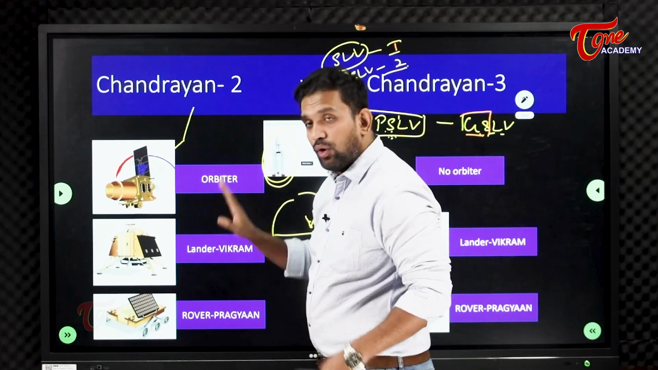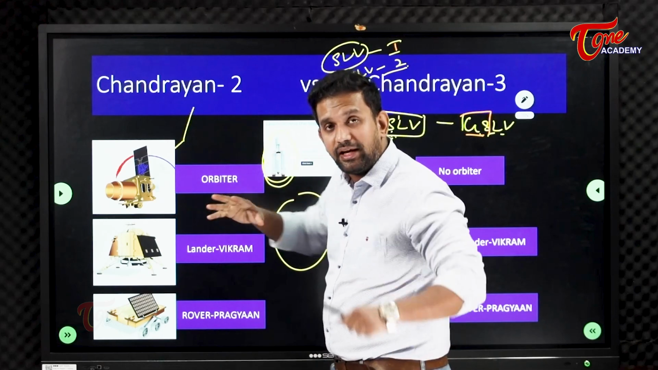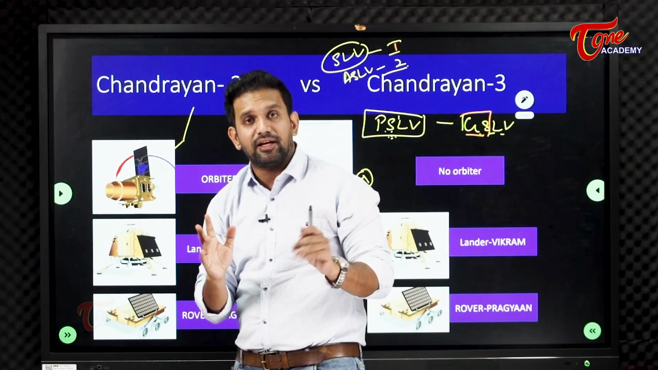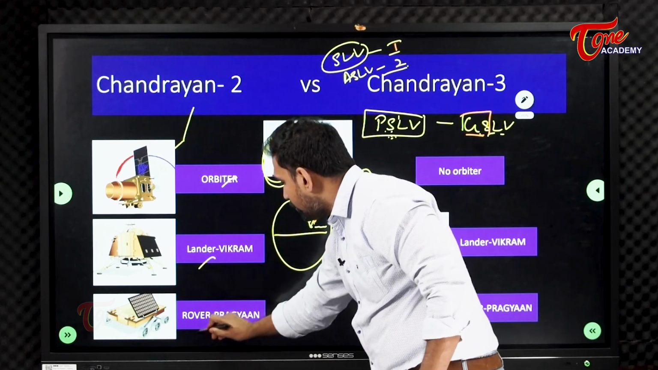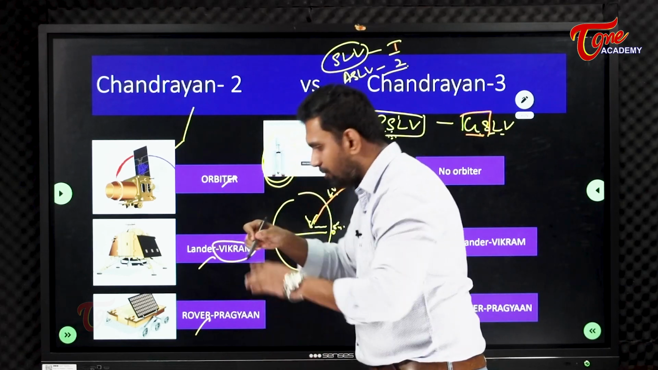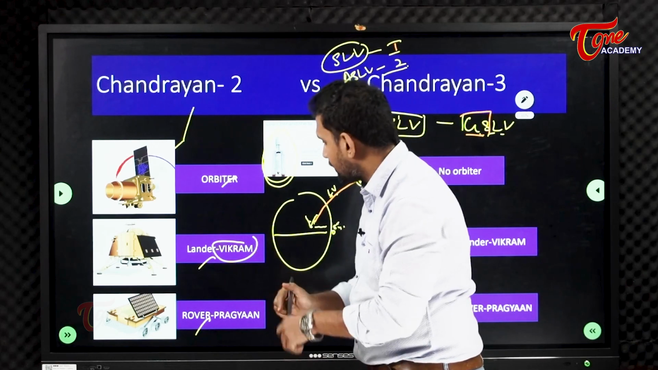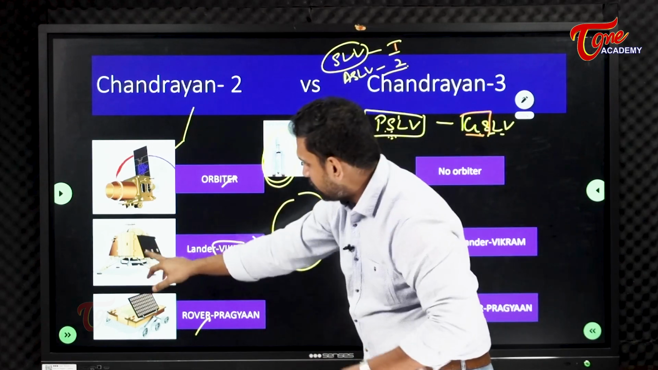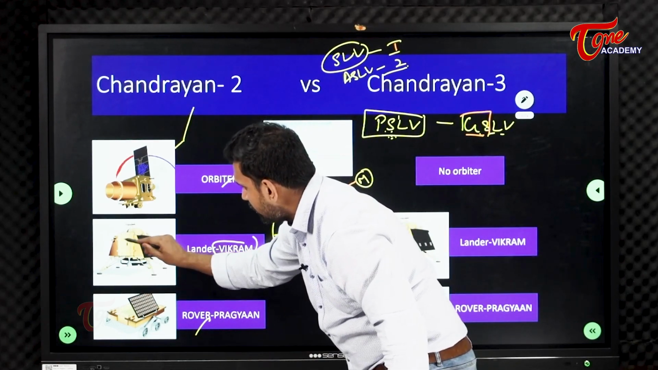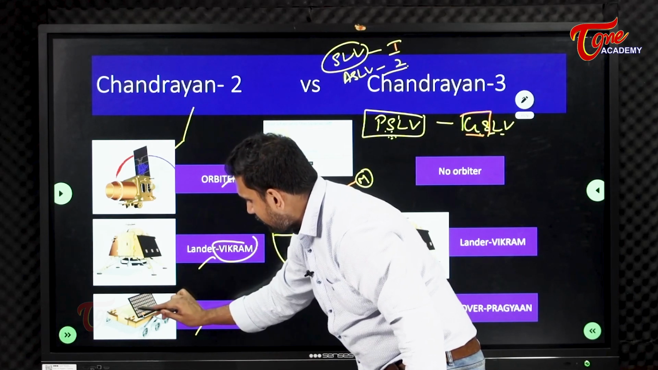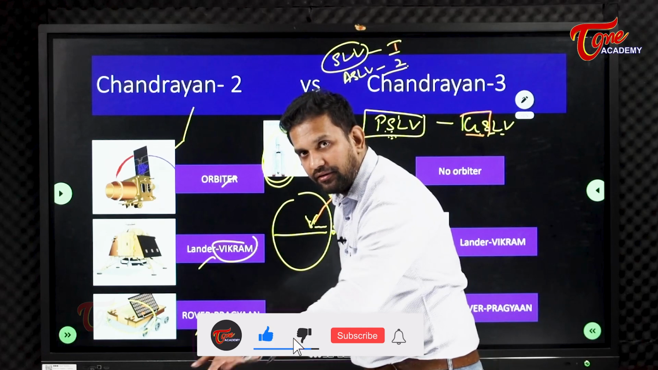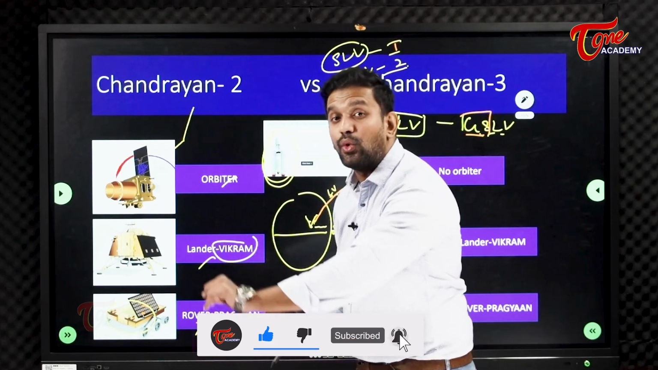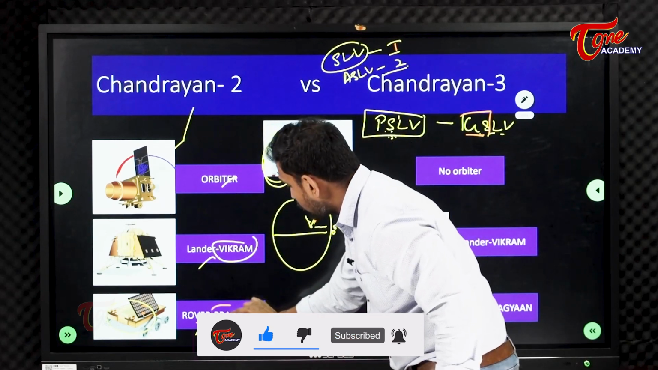The only difference between Chandrayaan 2 and Chandrayaan 3 in the making is that Chandrayaan 2 has three parts: one orbiter, one lander, one rover. The lander is called Vikram, which lands. From that, this will come out. This is the door. From the door, a wheeled vehicle will come out, which is called the rover. The rover is called Pragyan.